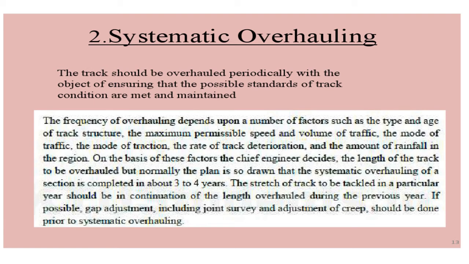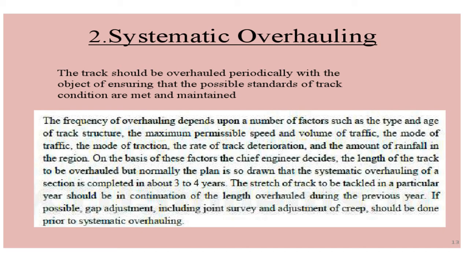The frequency of overhauling depends upon a number of factors such as type, age of the track structure, the maximum permissible speed and volume of traffic, the mode of traffic, the mode of traction, the rate of track deterioration, and the amount of rainfall in the region. On the basis of all these factors, the chief engineer decides the length of the track to be overhauled. That means how much length of track is to be repaired or checked is given by the chief engineer.